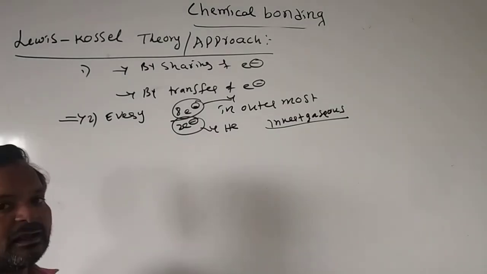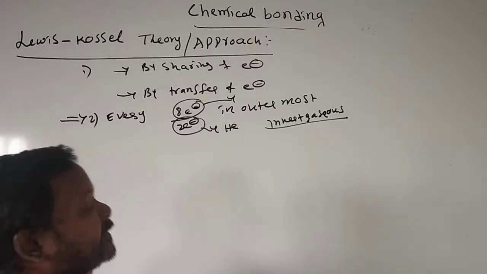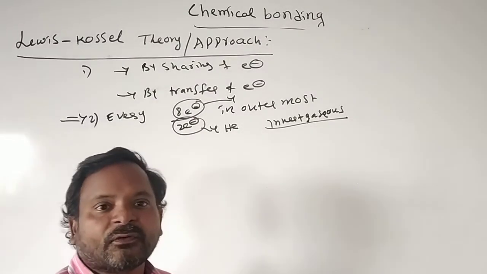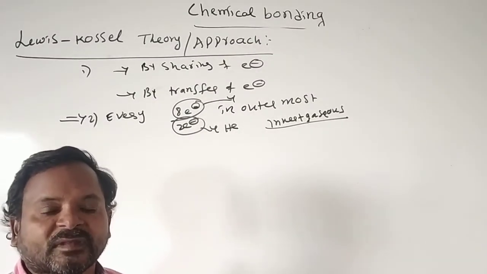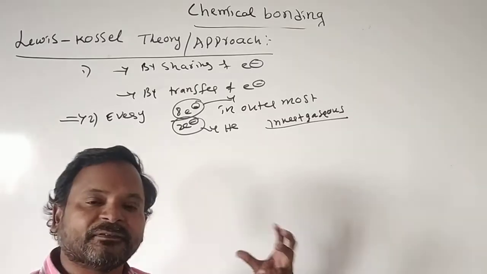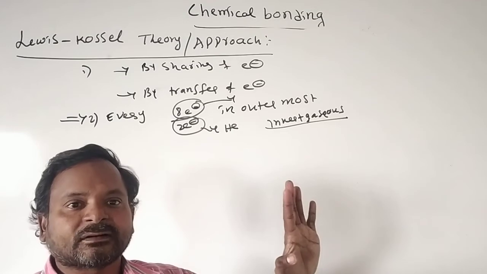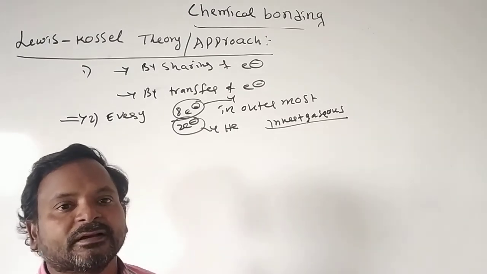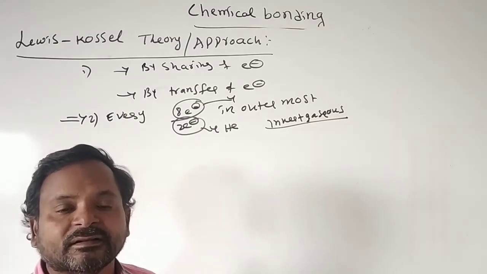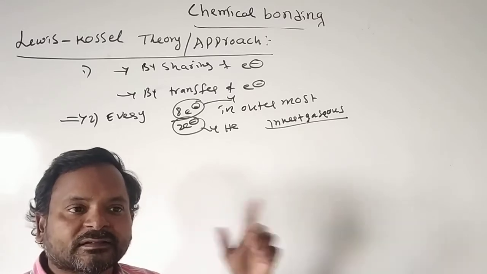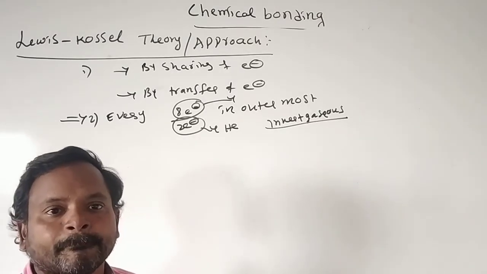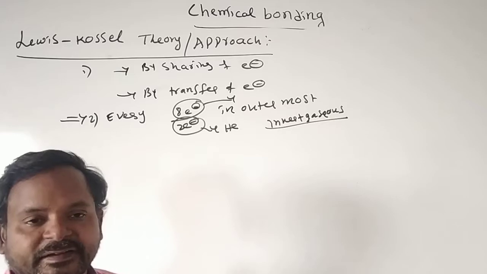According to the Lewis-Kossel theory, after forming the molecule, every central atom or every atom should have 8 electrons, which we call inert gaseous electronic configuration, or 2 electrons, applicable only for helium. That molecule should be stable.